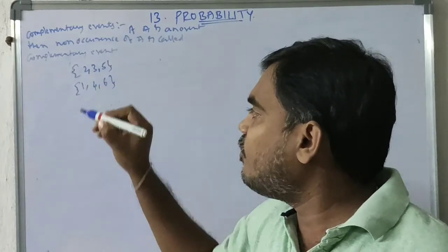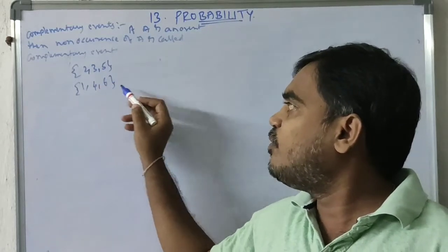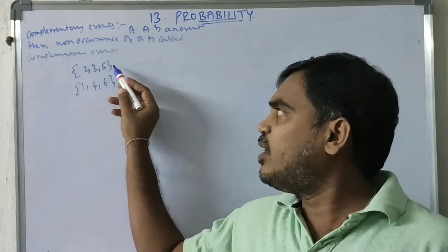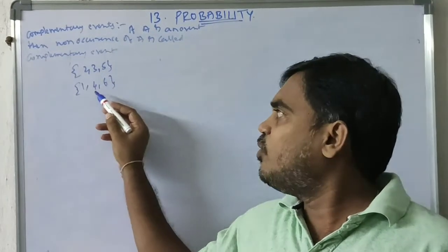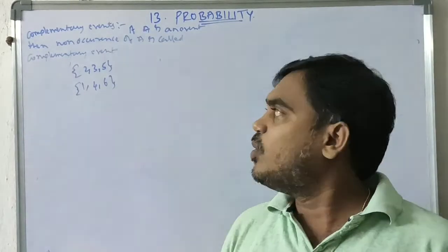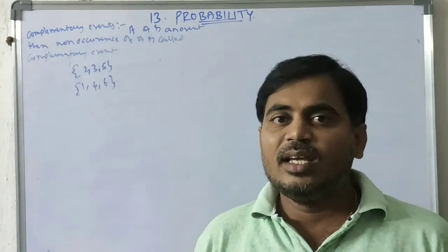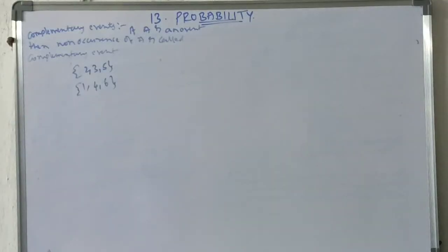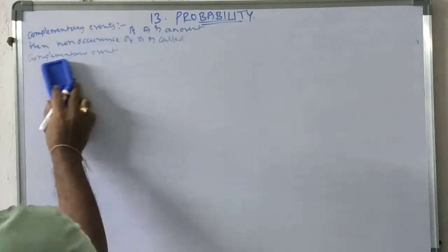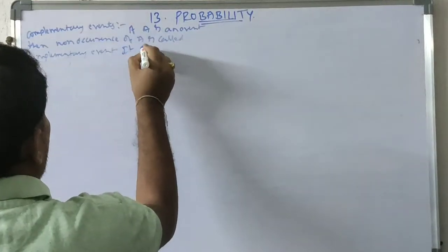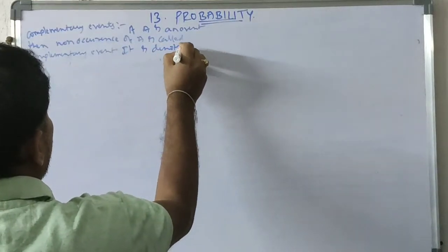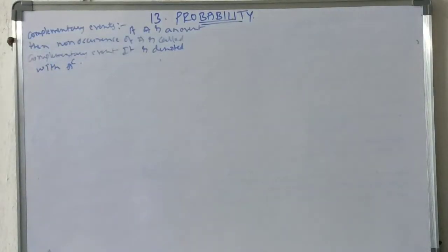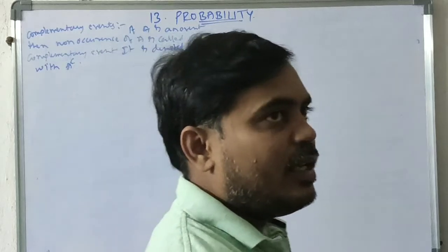So 2, 3, 5 and 1, 4, 6 are complementary. If other than 2, 3, 5 comes, then 1, 4, 6 will occur. So these are complementary events. A complementary event is usually denoted with A complement. So this is about complementary events.